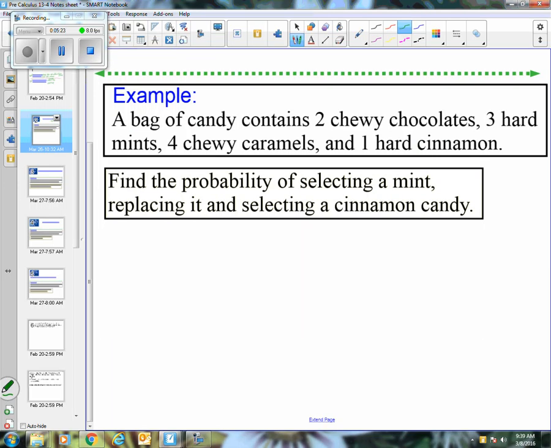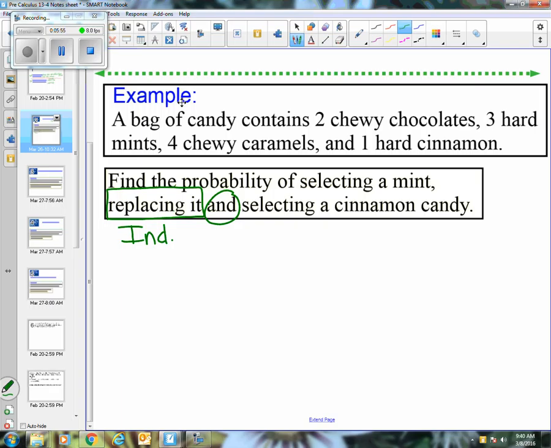So we have the same bag of candy for all these first four examples. Find the probability of selecting a mint, replacing it, and selecting a cinnamon. I'm going to have you focus in on a couple different key things here. All right, so the box part, let's talk about that first. Replacing it. What does that tell me? These are independent events. So what I do first is not going to affect what happens after it because I put the candy back. I replaced it, so that's independent. What does the word and tell me? I want both of these things to occur. That means it's going to be a product.